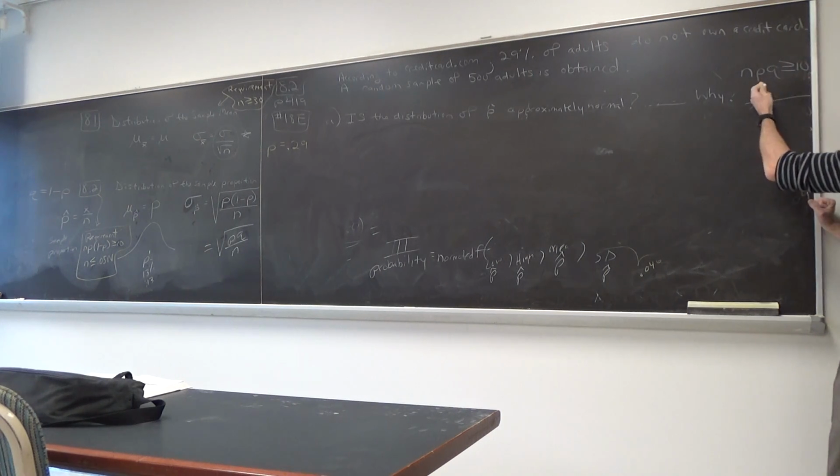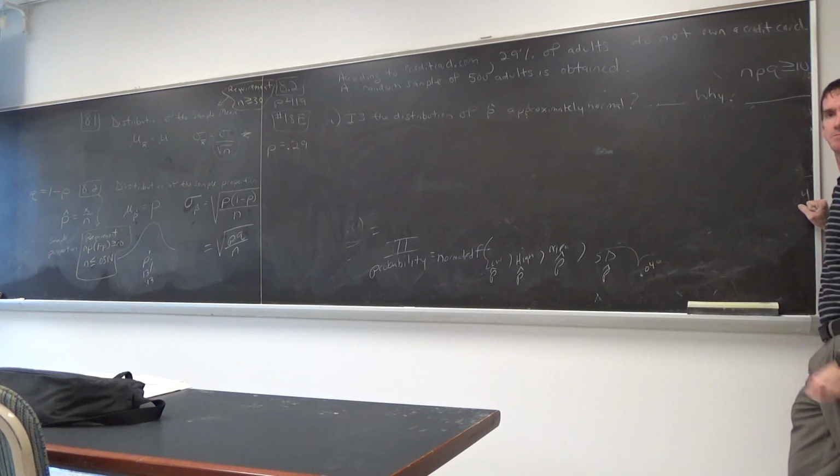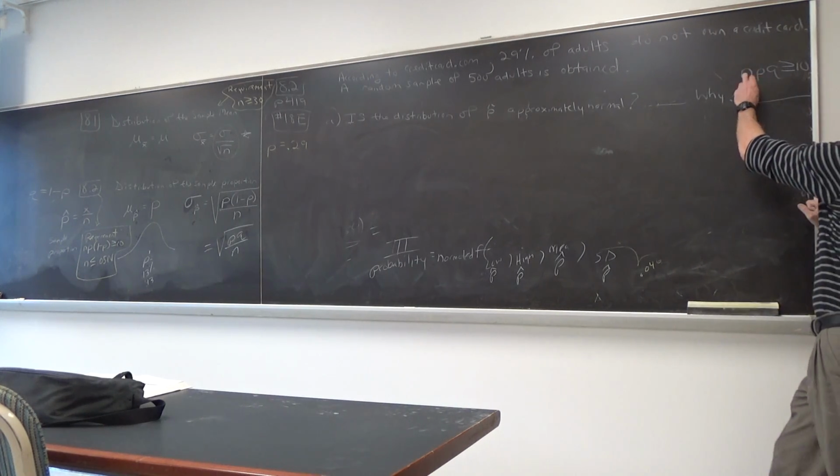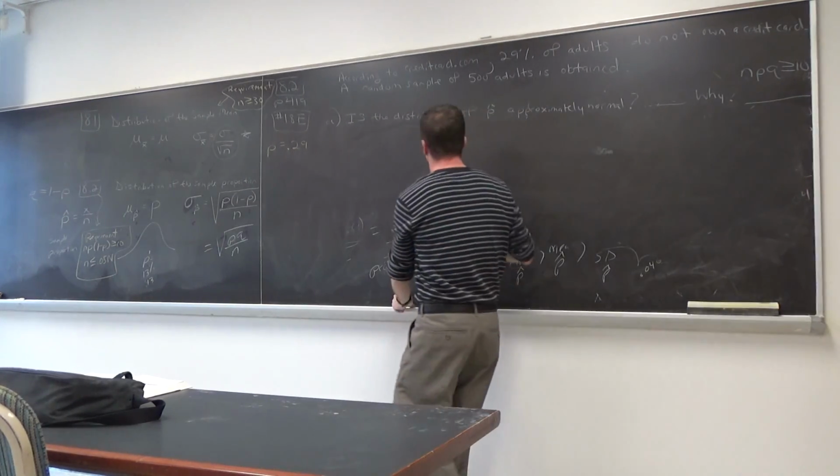Oh, and you could write it that way if you find that easier: n times p times q. Is it greater than or equal to 10? That's what we're checking. Well, is it? I'll let you all check. Okay, that number right there is what? 500. Good. I can write that down. I see that's a 500 right there.